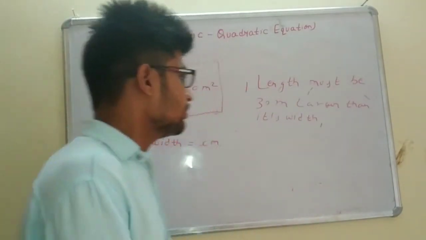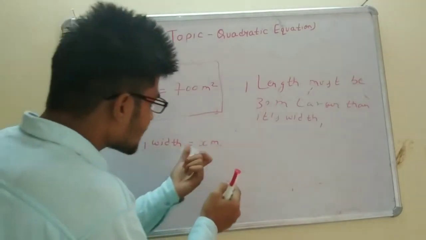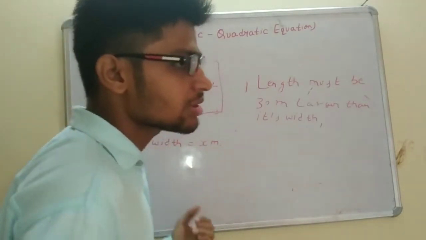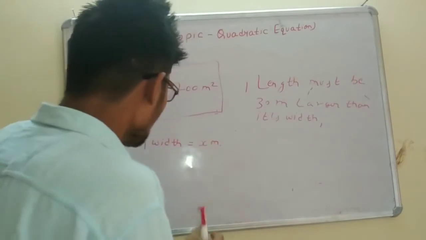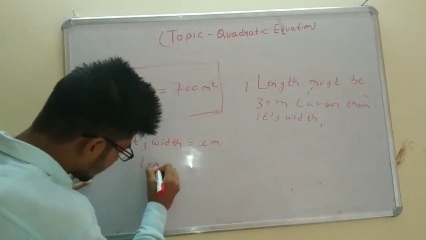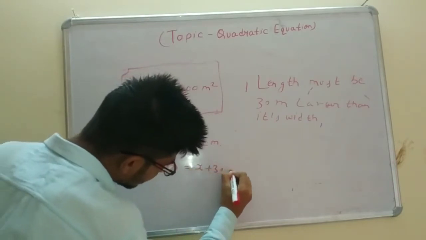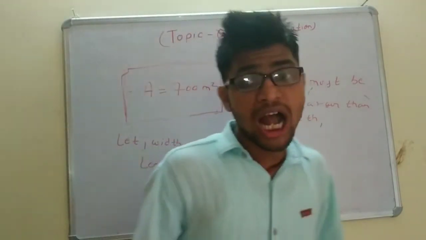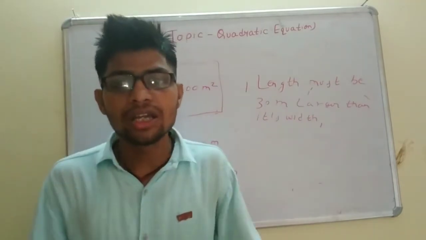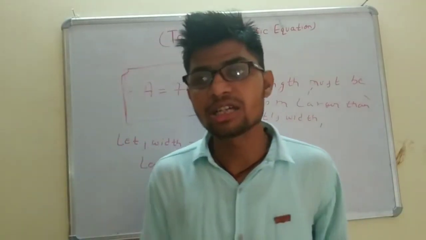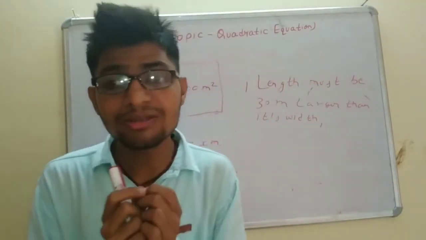So as we assume width as x meter, length will be x plus 30 meter. Now I hope you all know that area of a rectangle is given as the product of length into breadth.